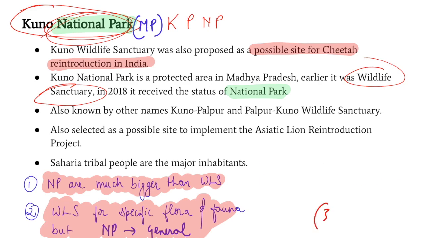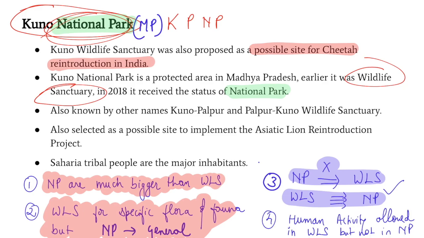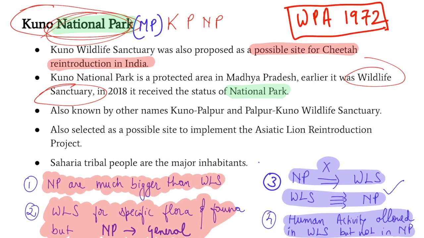Guys, thirdly, a national park cannot be downgraded to a wildlife sanctuary, but a wildlife sanctuary can be upgraded to a national park. And fourthly, in a national park human activity is not allowed, whereas in a wildlife sanctuary human activity is allowed. And guys, both national parks and wildlife sanctuaries are declared by the state government under the ambit of the Wildlife Protection Act 1972.